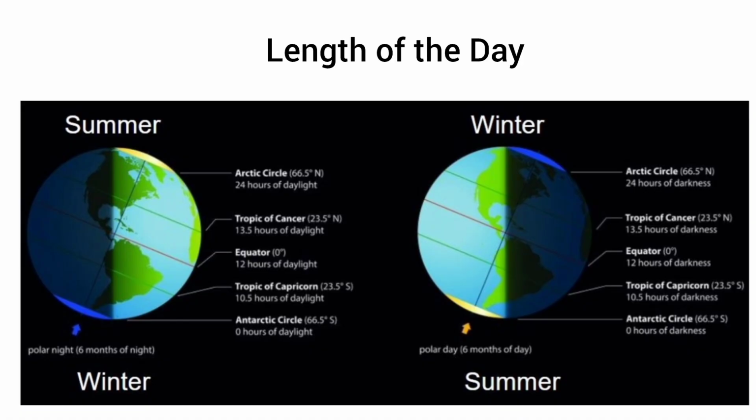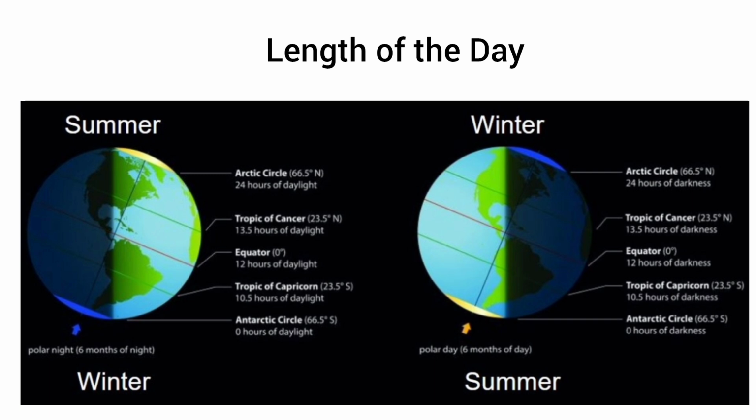Coming to the fourth factor, which is length of the day. The length of the day also affects the amount of insolation received by the surface of the earth. Obviously, the longer the time during which the sun shines, the greater is the quantity of radiation which a given portion of the earth will receive.